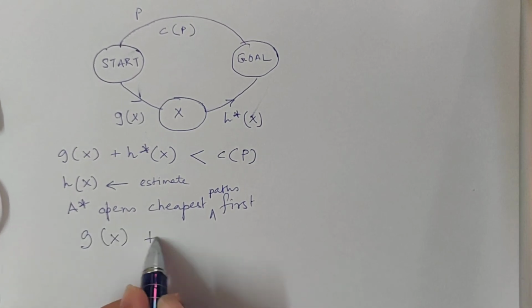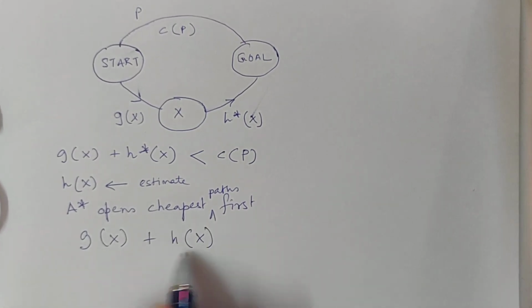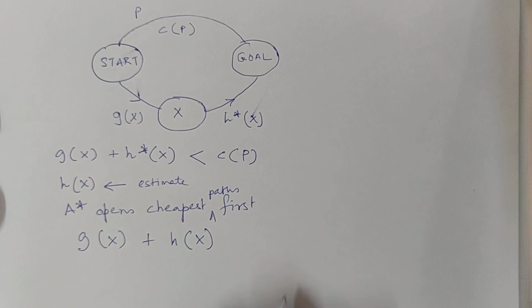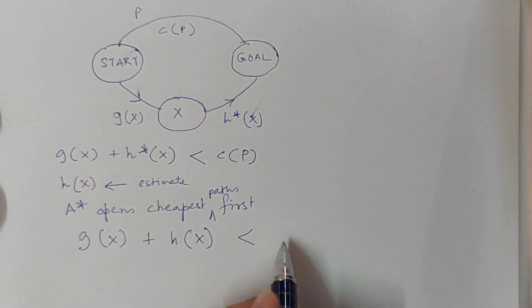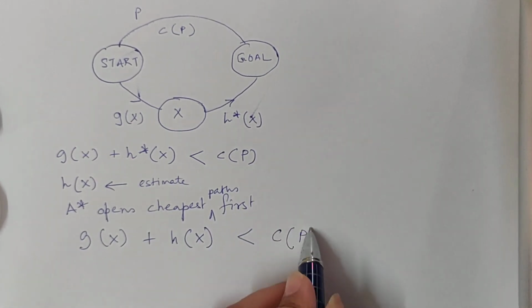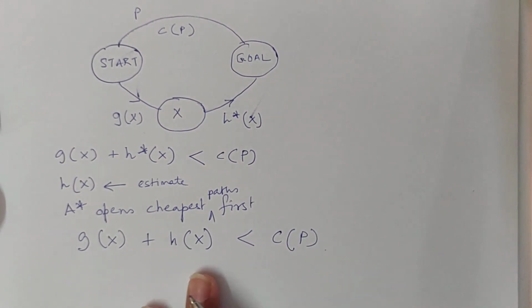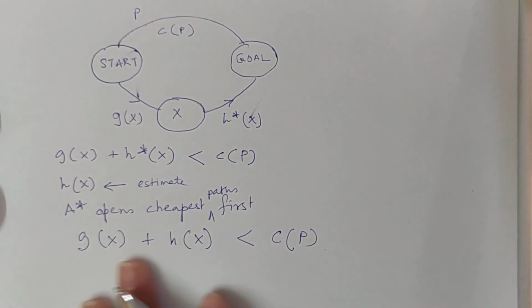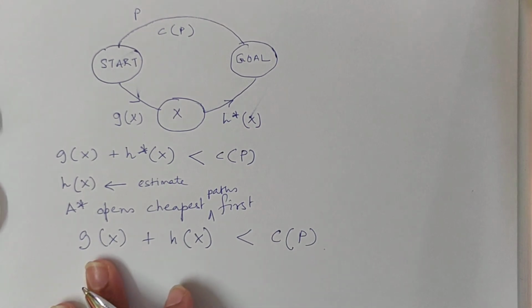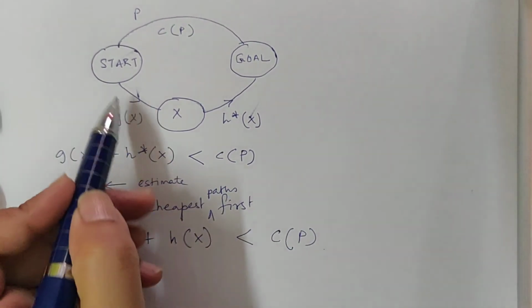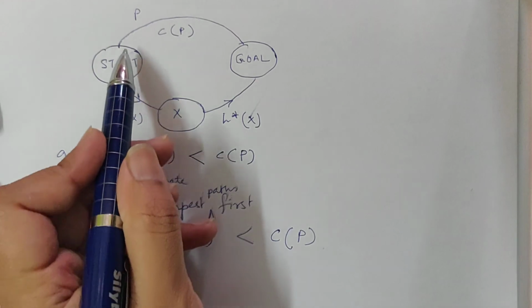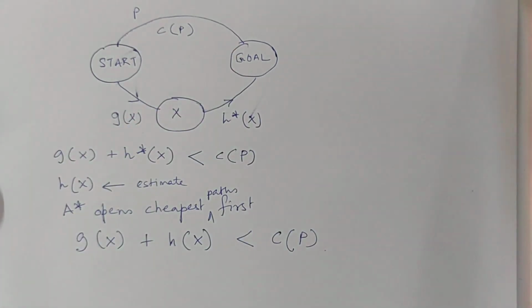That gx plus hx, this is our estimate, is less than Cp. If our estimate is such that this condition is met, then A star search will still go through this path and avoid the suboptimal path.